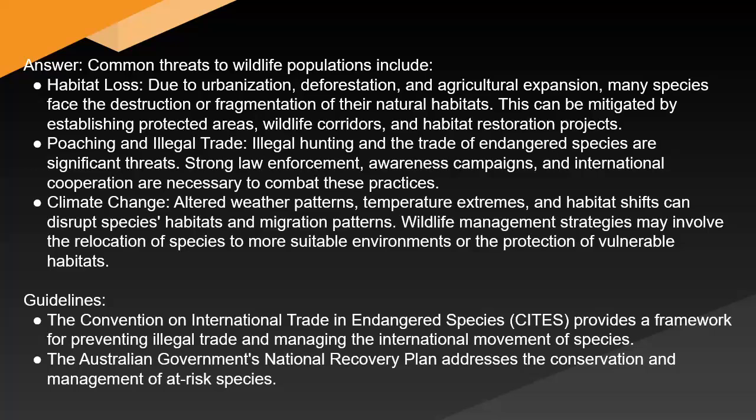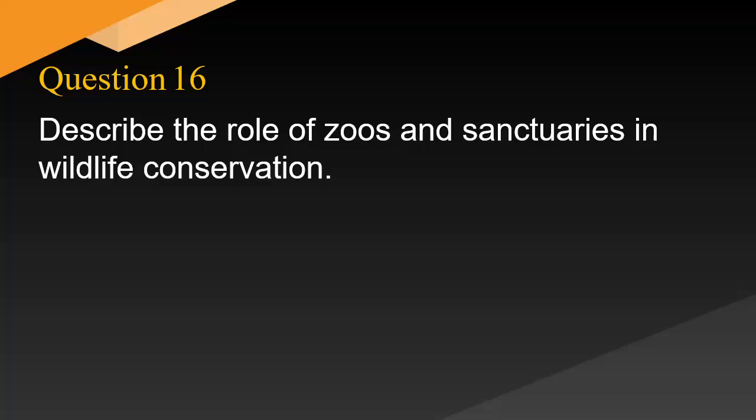Guidelines. The Convention on International Trade in Endangered Species, CITES, provides a framework for preventing illegal trade and managing the international movement of species. The Australian government's National Recovery Plan addresses the conservation and management of at-risk species. Describe the role of zoos and sanctuaries in wildlife conservation.